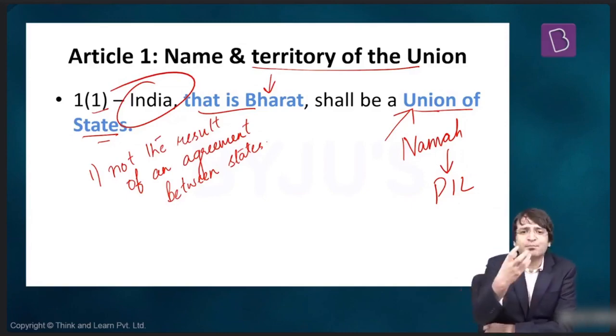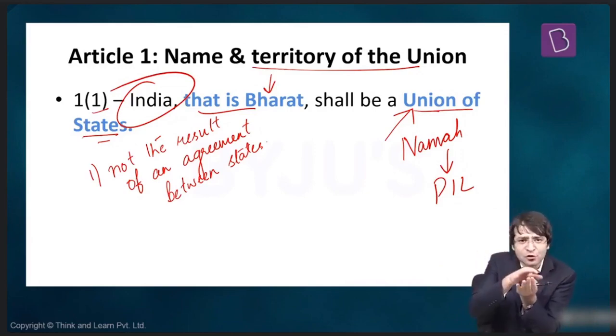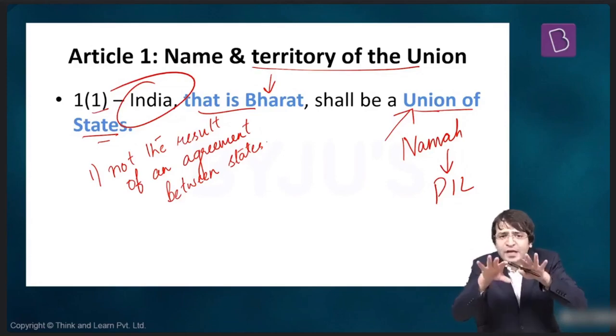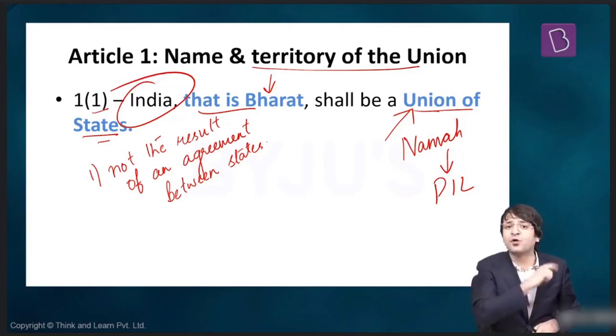So India as a political entity was not created because the states got together and created India. India was already there. Yes, there were these princely states, and they decided to give up their sovereignty and merge with the Union of India, accede to the Union of India. That is why India as a political entity was already there. So we can't say that India is the result of an agreement between states. And this agreement created India. India was already there. That is why we call it a union of states. We don't call it a federation of states.